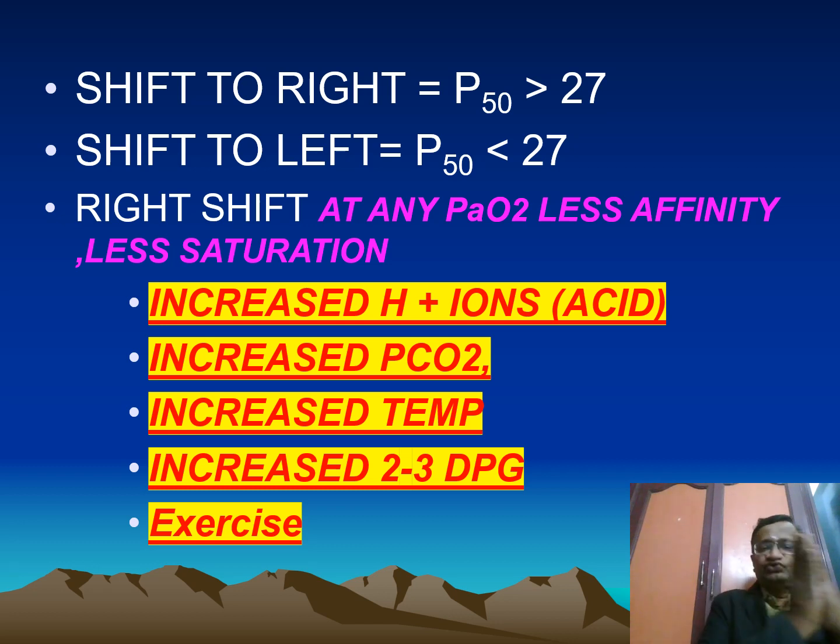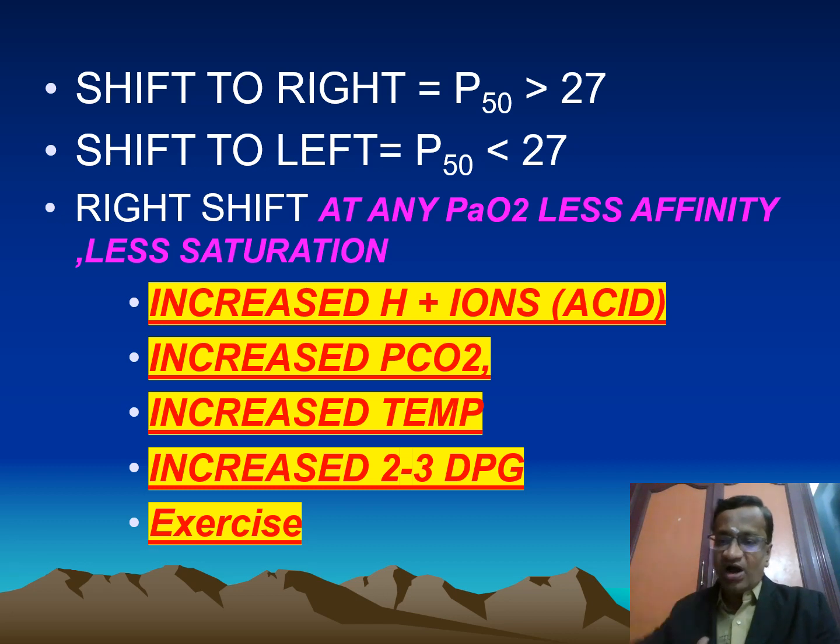If you have a curve to the left, then affinity is more, offloading is less. If the affinity between oxygen and hemoglobin is more, then it cannot release the oxygen, so offloading is less. That is what shift to the left and shift to the right mean. Right means oxygen offload, affinity less. Left means affinity more, offloading less.